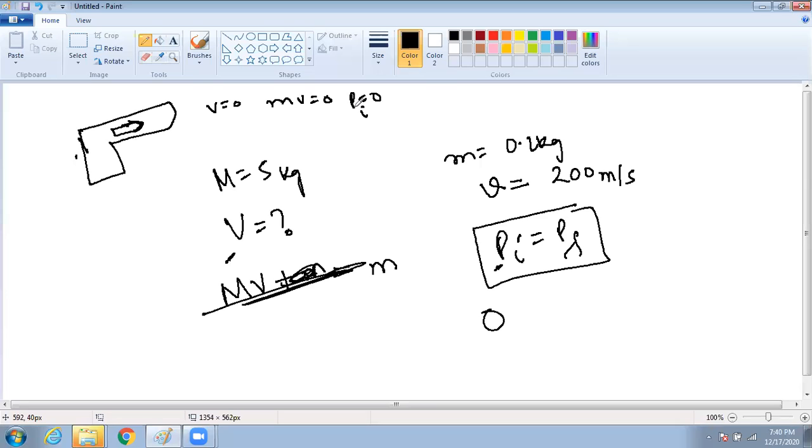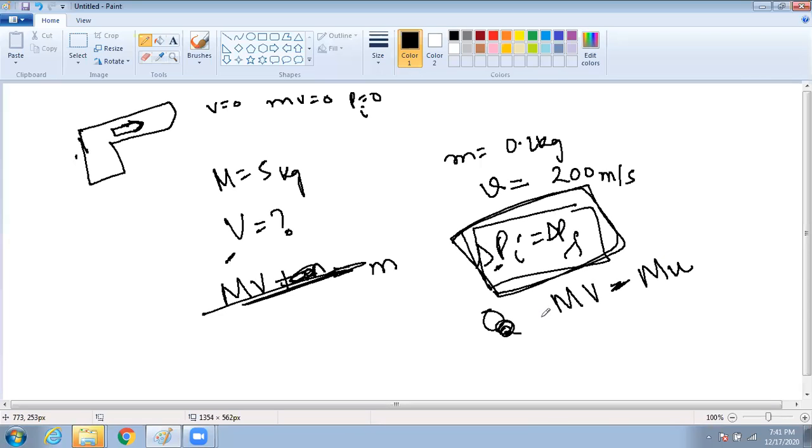Yes, sir. But when the gun is fired, the bullet is fired, obviously you will have a momentum. That means, called PF. So what is that PF? That PF will be MV minus MU. MV minus MU. And when we say change in momentum basically, we say change in momentum.